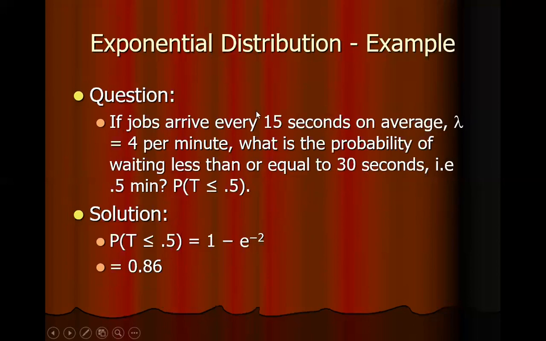So this is an example of application of exponential distribution. If jobs arrive every 15 seconds on average, so every 15 seconds means lambda is 4 per minute. What is the probability of waiting less than or equal to 30 seconds? For waiting less than or equal to 30 seconds, we use the cumulative density function formula for exponential distribution for t less than or equal to 0.5, and we use this formula to get the probability as 0.86.